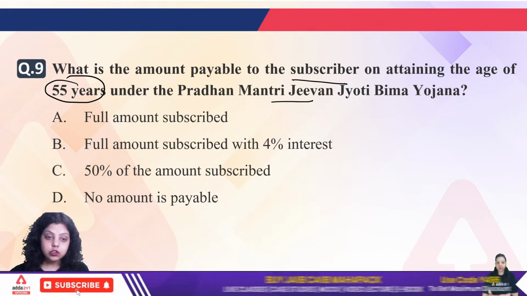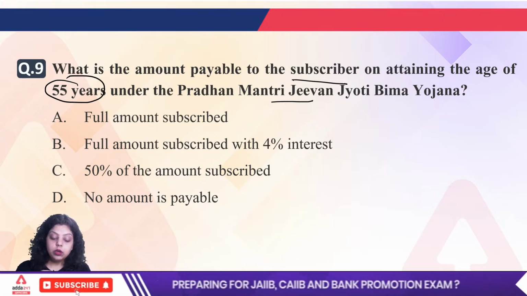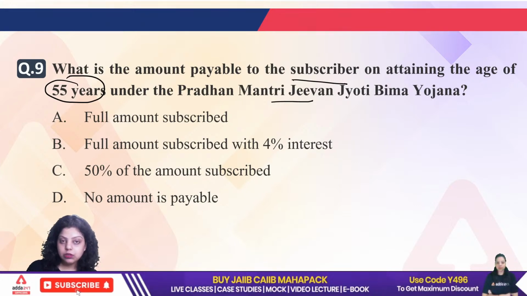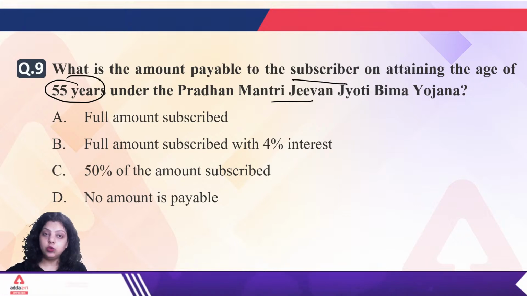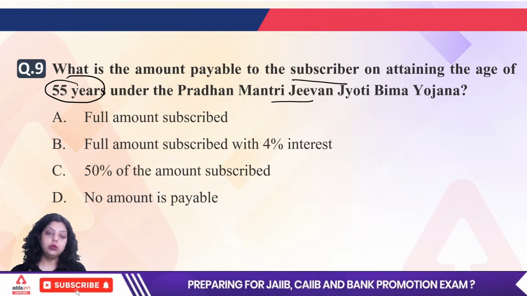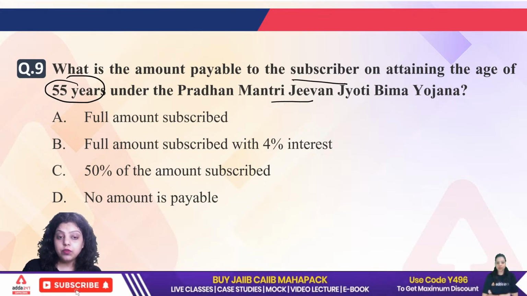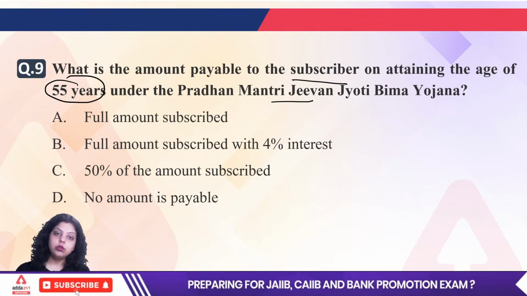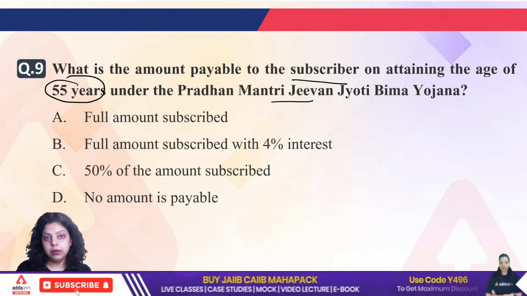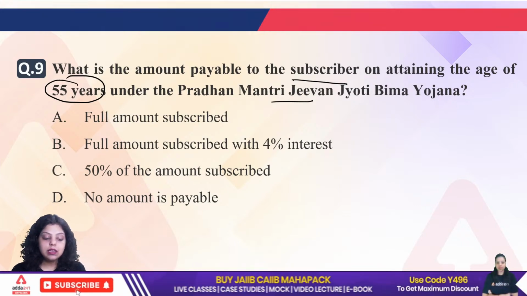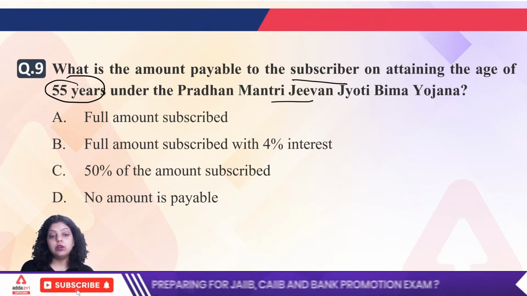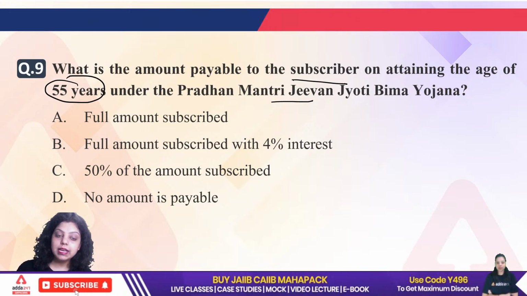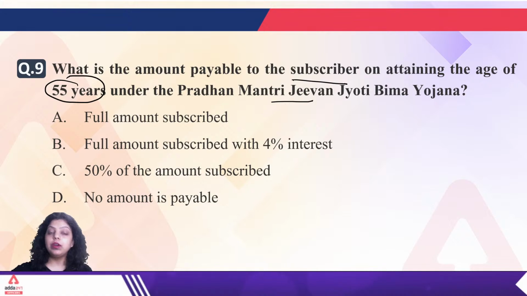The 2 lakh insurance coverage will be given for only 1 year. In that year you have paid the 330 rupees premium, and if the natural death happens, then the nominee will get the 2 lakh amount. Every year you have to renew this scheme. It's not that once you have paid 330 rupees, the scheme will continue forever. No, every year you have to renew it by paying the 330 rupees per annum premium. This scheme covers the insurance benefit of the individual till the age of 55 years. This is the difference: the enrollment age is 18 to 50 years, but it covers the benefit till 55 years.